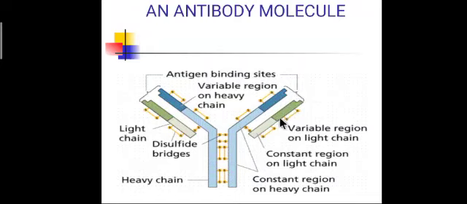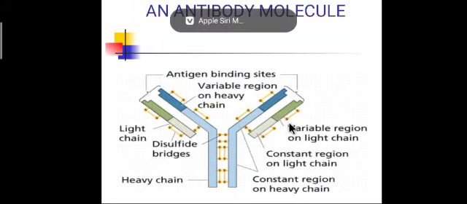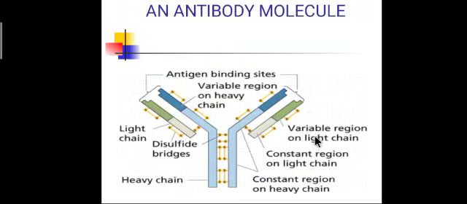They have the ability to undergo conformational changes in this region, so we call it the variable region of the light chain, and likewise the variable region of the heavy chain. That is the hinge region where the cursor is present.